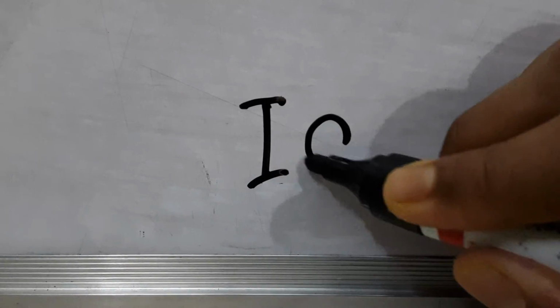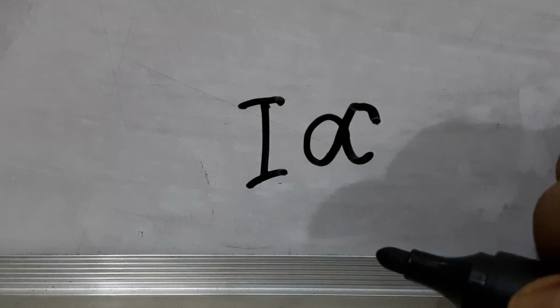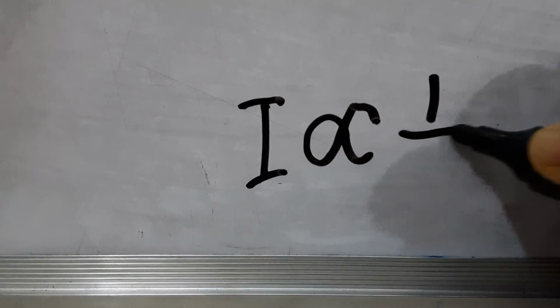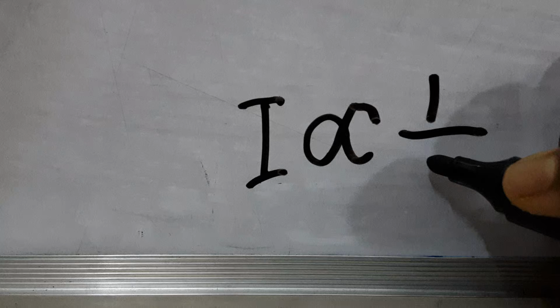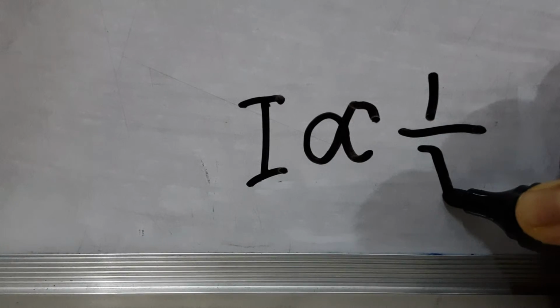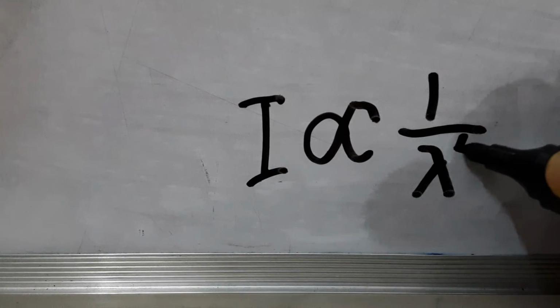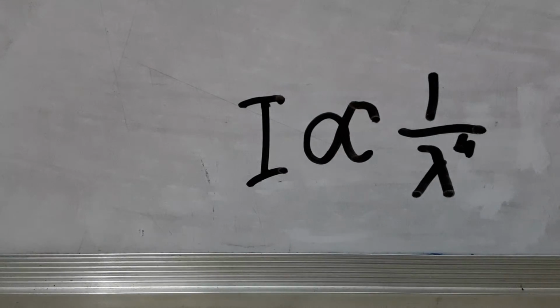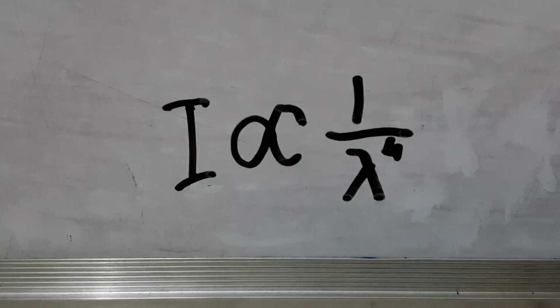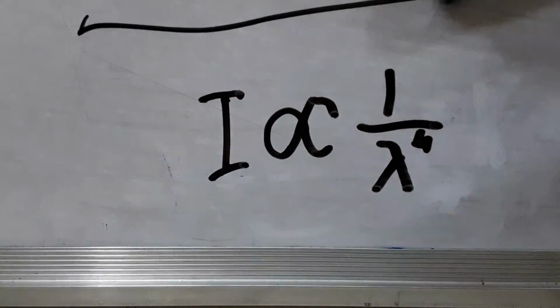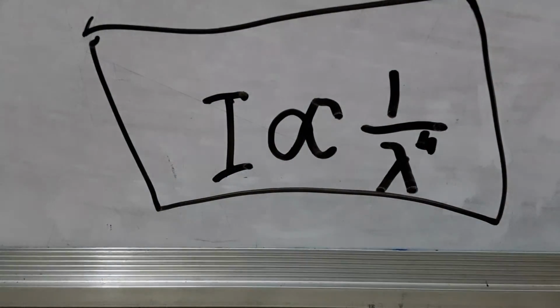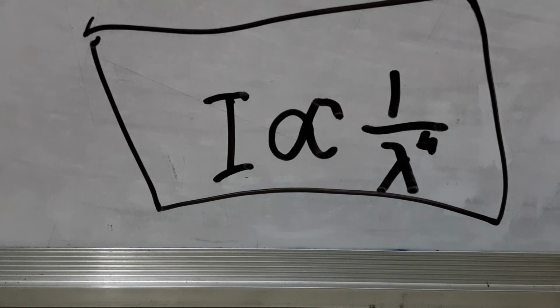I, the intensity of scattering, is proportional to 1 upon lambda, the wavelength, raised to the power of 4. This is the Rayleigh law of scattering, and it is important to understand.